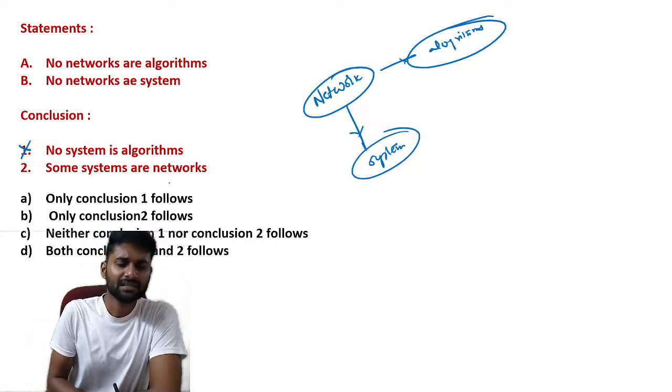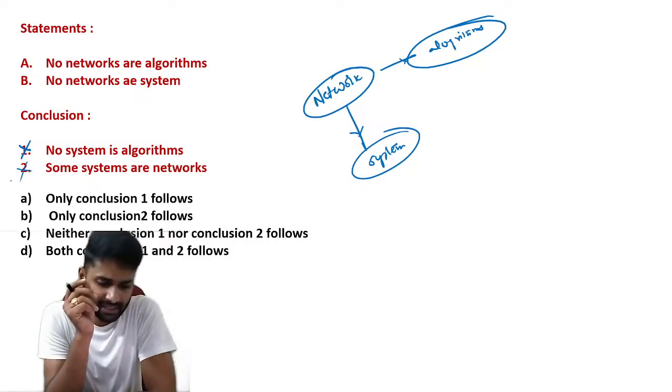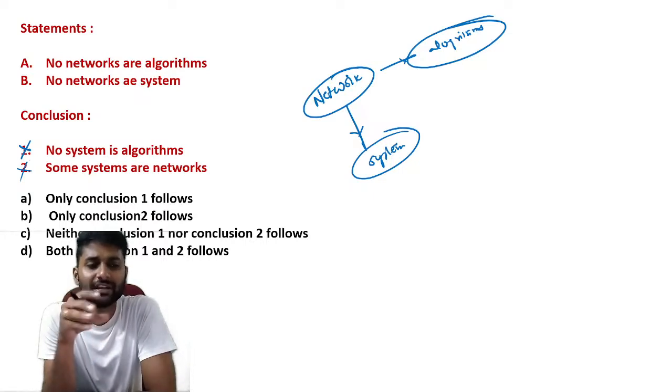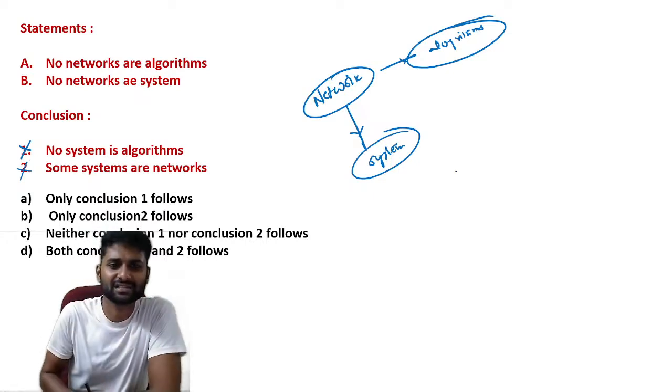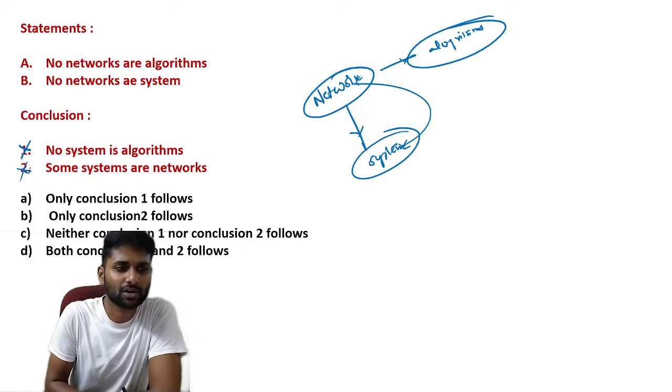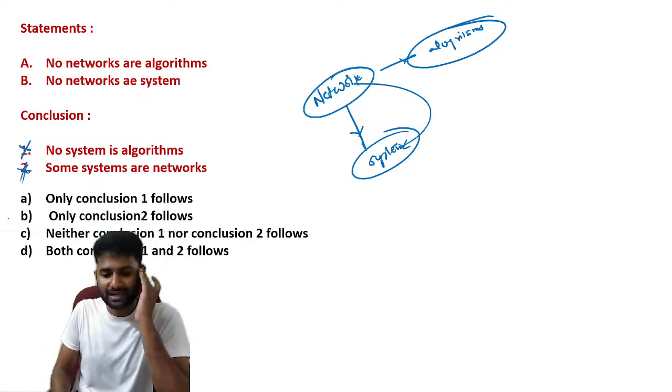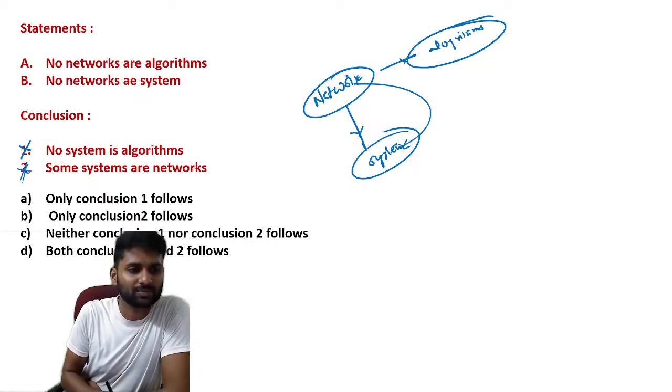Next one. Some systems are network. I told you guys many times, if you see any "some, all" conclusions, we need a direct relation in the picture. You can't see any direct relation between system and network. That's why this is also wrong.